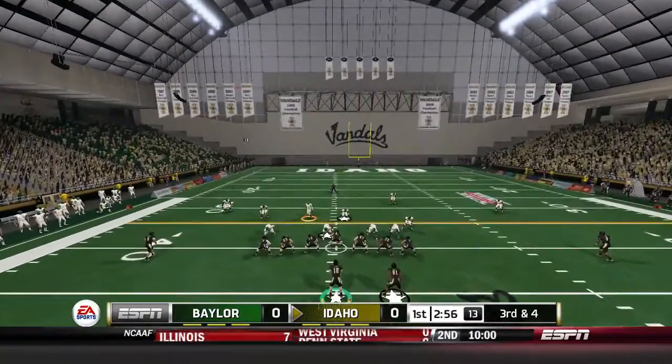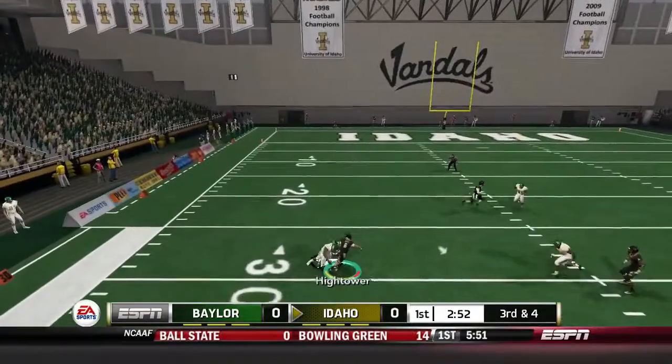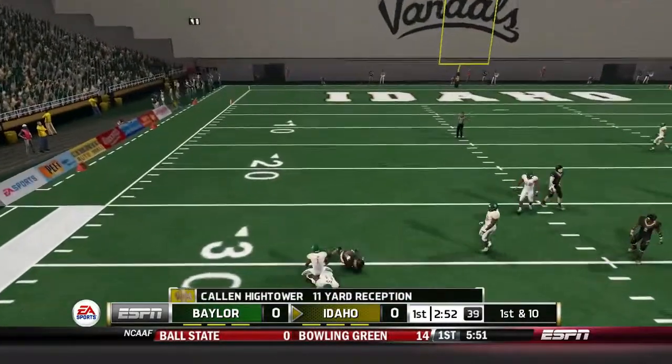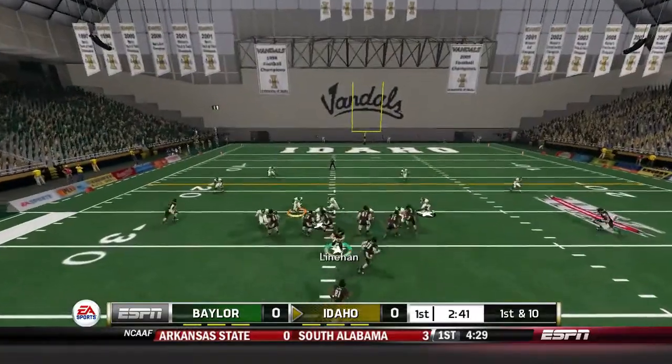They might be able to kick a field goal, but by no means do they want one here on the opening drive. They want 6, and they'll find Kalen Hightower on the hook route. Crosses the 30-yard line for an 11-yard reception, and an Idaho Vandal first down.